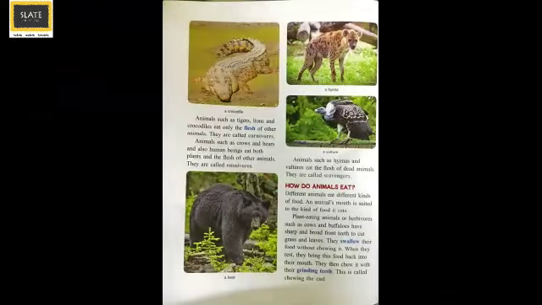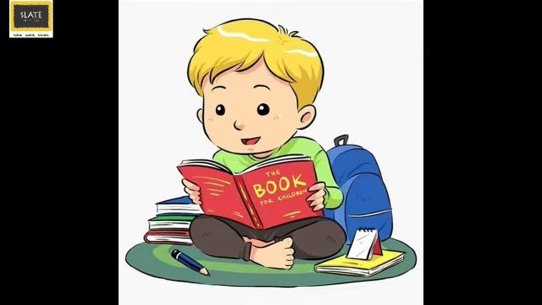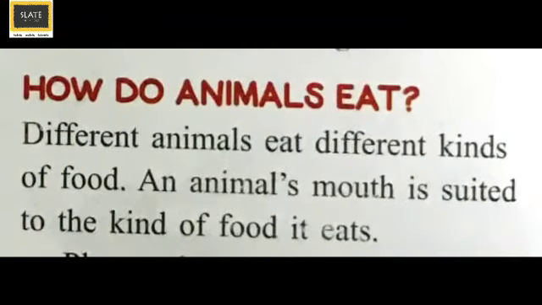Slaters, please turn to page number 40. Ready? Place your finger on the text as we read. How do animals eat? Different animals eat different kinds of food. An animal's mouth is suited to the kind of food it eats.